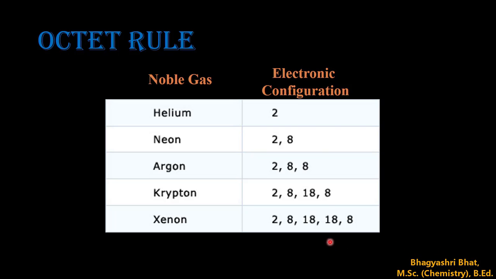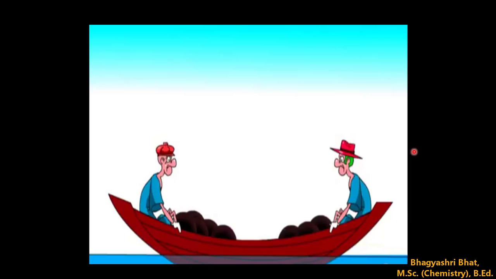Accordingly, they form 3 different types of bonds. That is ionic bond, covalent bond and coordinate bond. So we'll learn first about ionic bond.